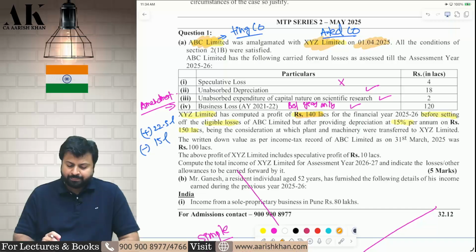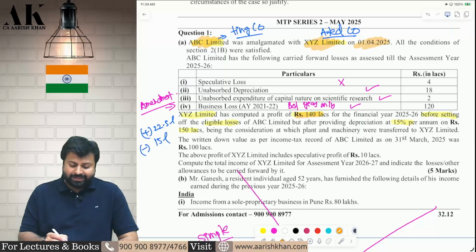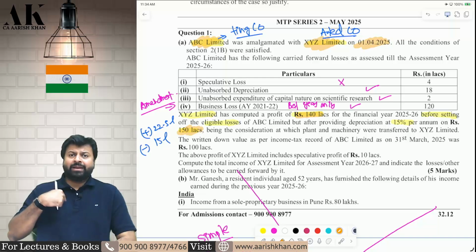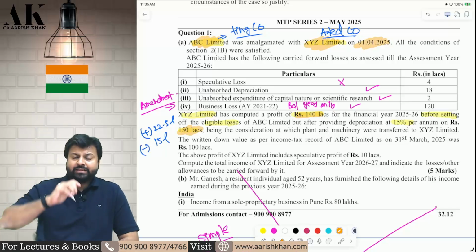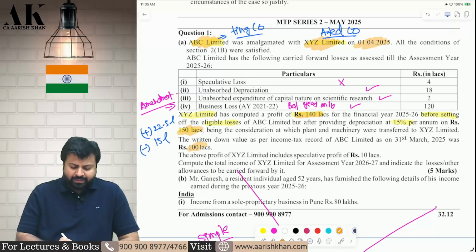What mistake? When they took the assets from ABC Limited, that is from the amalgamating company, they depreciated the asset at market value. No, you cannot depreciate the asset at market value. If an amalgamated company takes assets from the amalgamating company, the cost in the hands of the amalgamated company is the WDV in the hands of the amalgamating company. So the WDV in the hands of the amalgamating company is 100 lakhs.